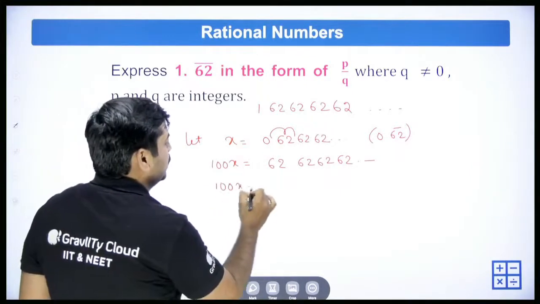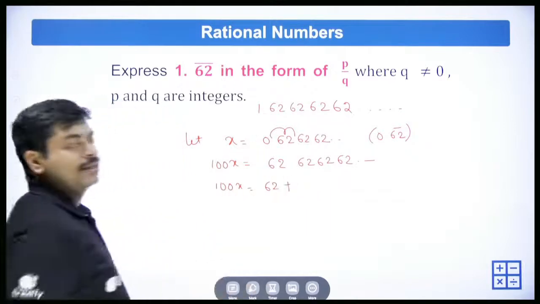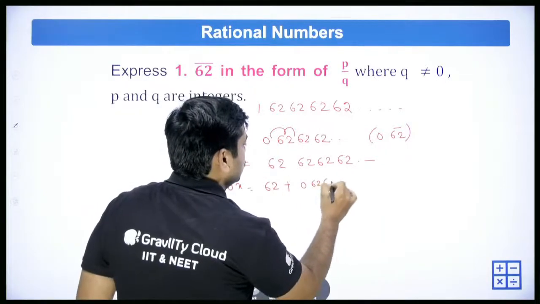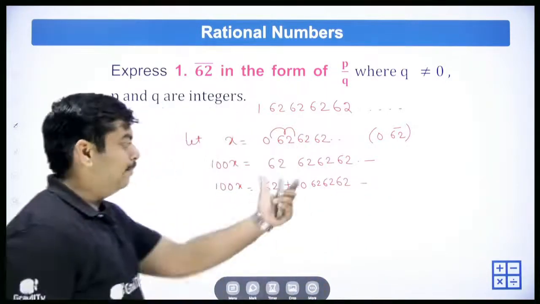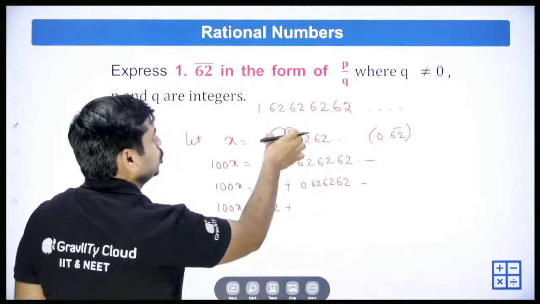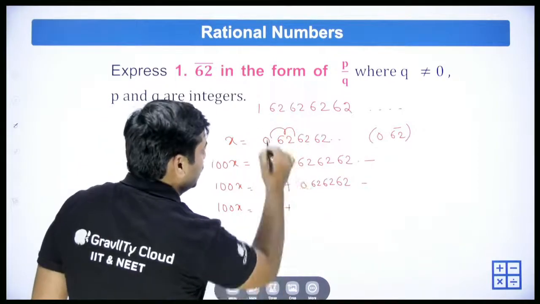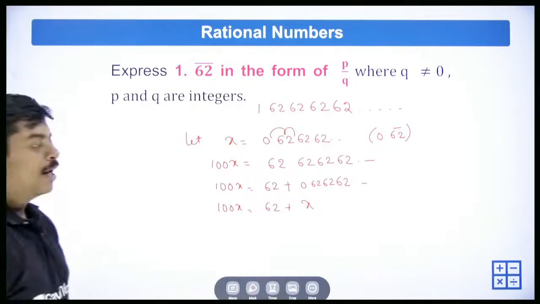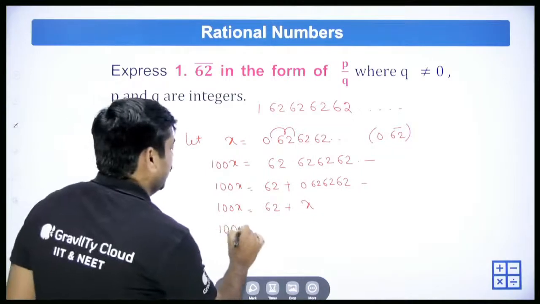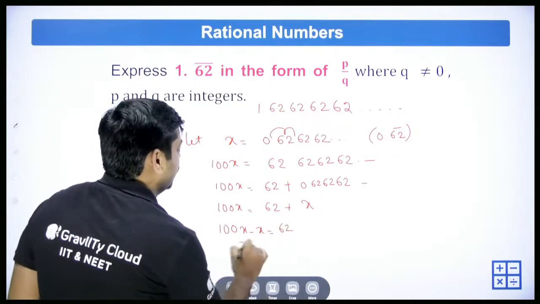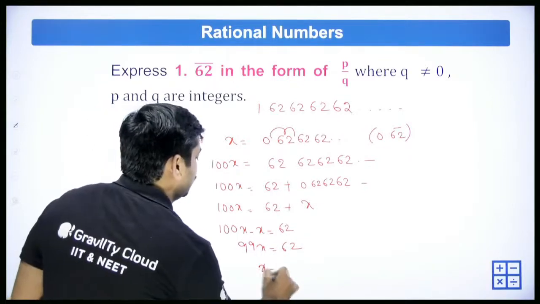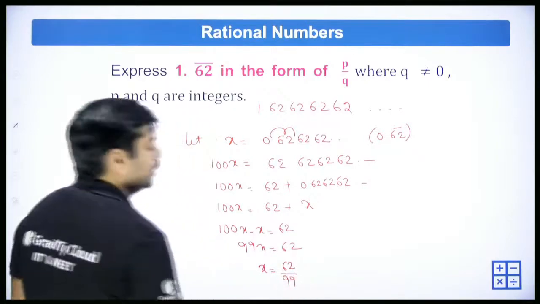How can you write this? 100x is equal to 62 plus 0.6262 and so on. This 0.62 bar is nothing but x. So 100x is equal to 62 plus x. Bring this x here: 100x minus x is equal to 62. That gives you 99x is equal to 62. So x is equal to 62 by 99.